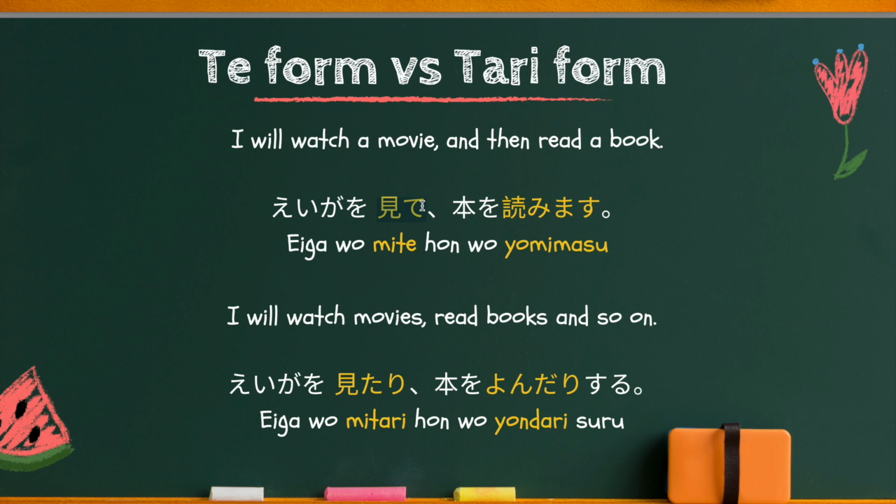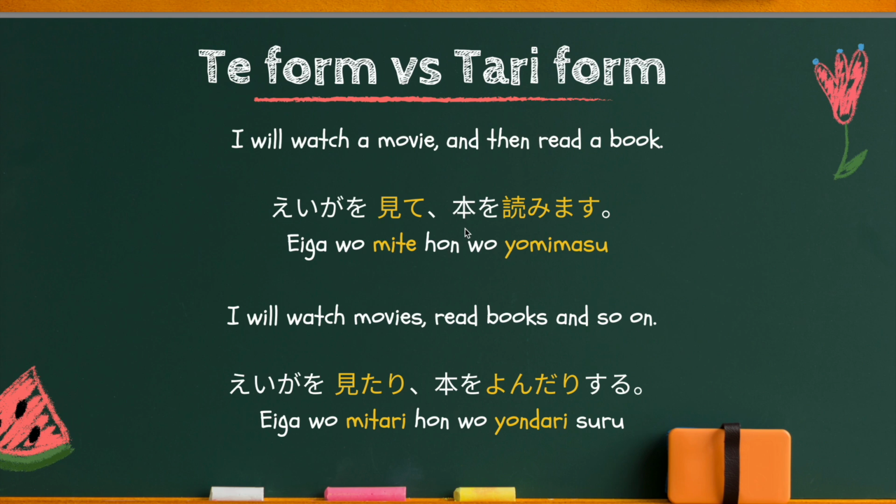But if you use the te form, the verb order is very important because this means that you first watch a movie and then read a book. Therefore, if you use this te form, the order matters. And also, these are the only two things you are going to do. This doesn't give a nuance that you are going to do more than that. You are only doing these two actions in this order. So this is the te form.